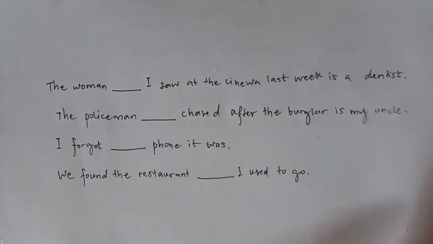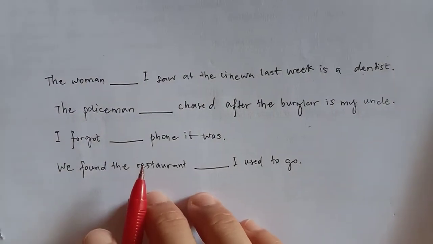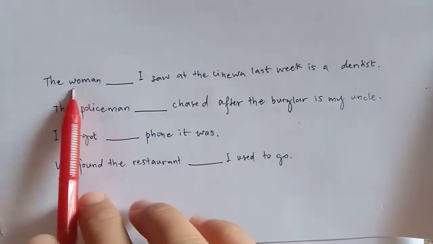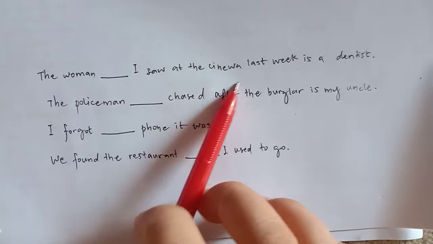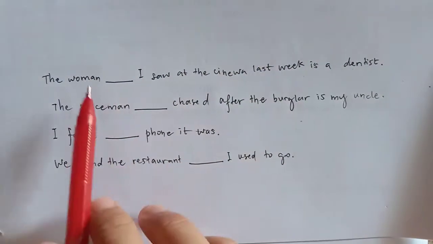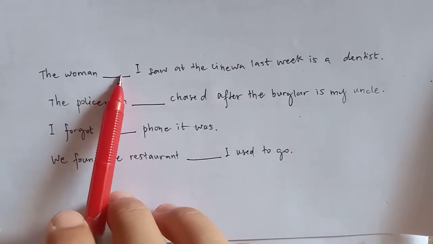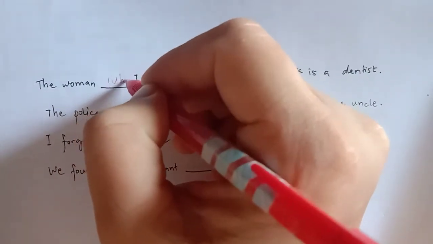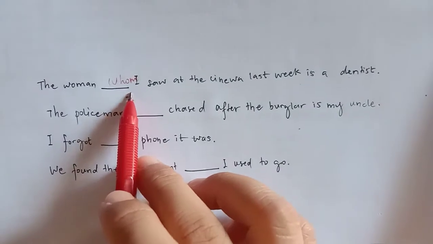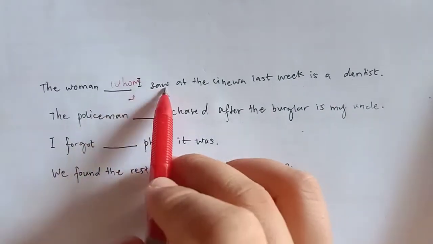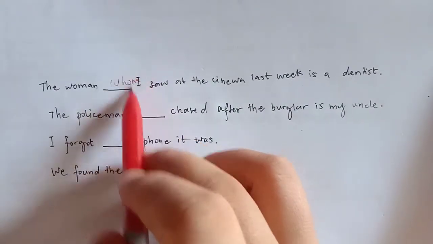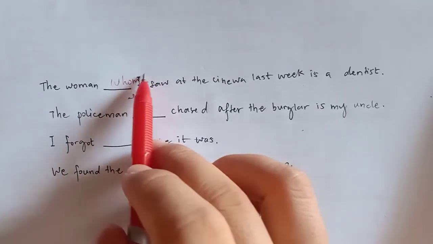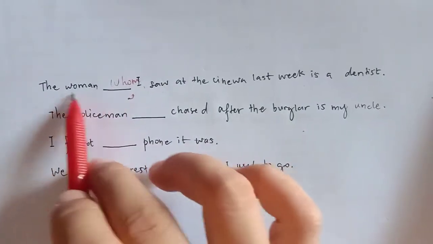Here we have to put whose, whom, who, or where. The woman blank I saw at the cinema last week is a dentist. So what do we have to put here? Yes, we have to put whom. Why? Because I here is the subject. I saw whom? I saw the woman. The woman I saw.